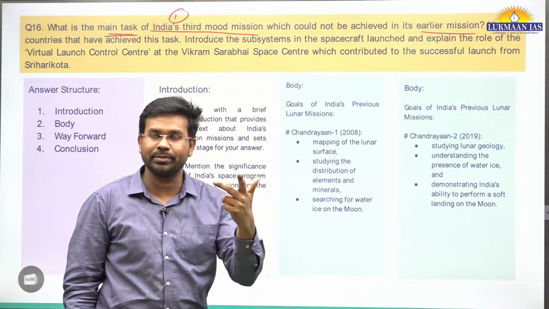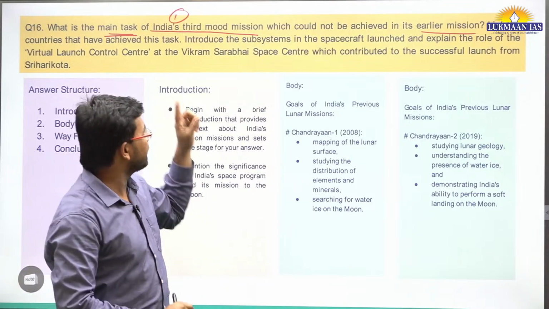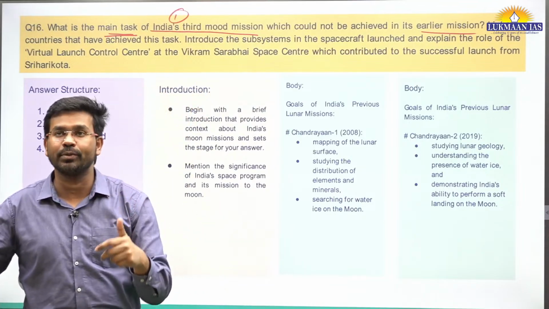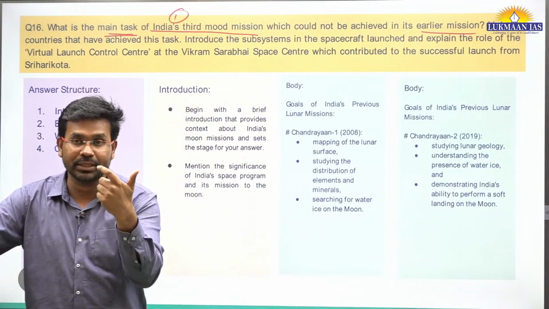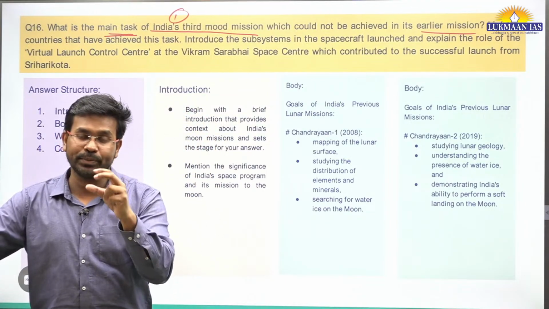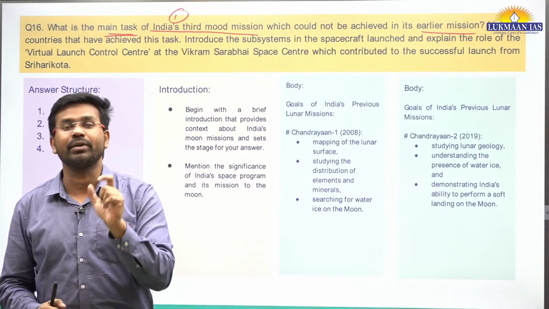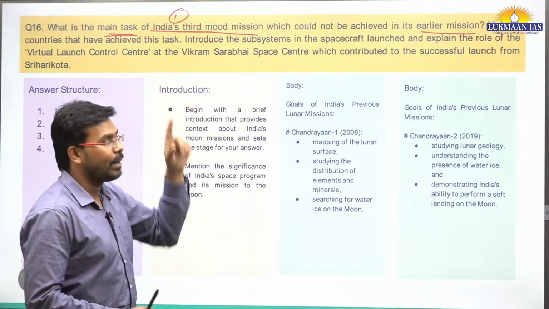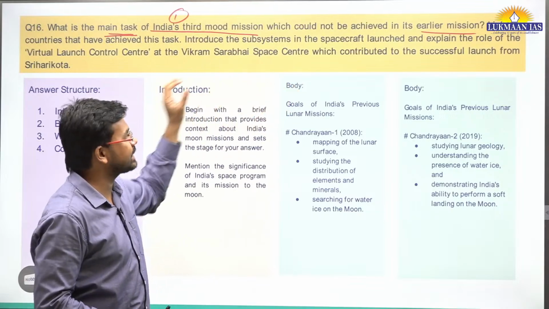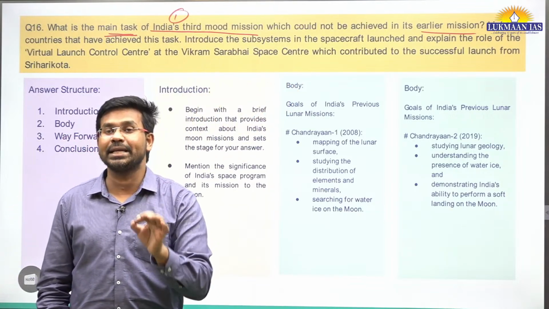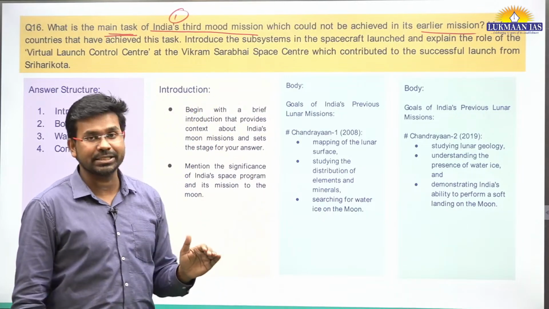missions. Earlier missions means we had the Chandrayaan-1 mission and the Chandrayaan-2 mission, but the Chandrayaan-3 mission is a follow-up mission of Chandrayaan-2. So some of the objectives of the Chandrayaan-2 mission were not fulfilled. To fulfill those unfulfilled objectives, we launched the Chandrayaan-3 mission. So the first part of the question says, what is the objective of the Chandrayaan-3 mission? They are directly asking this. So this question has been asked, right?